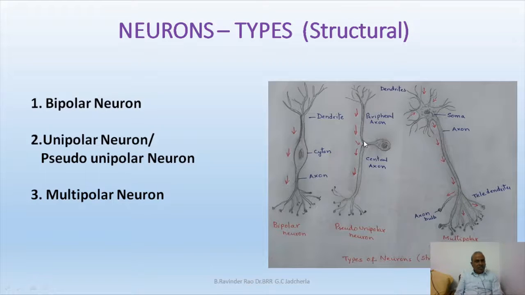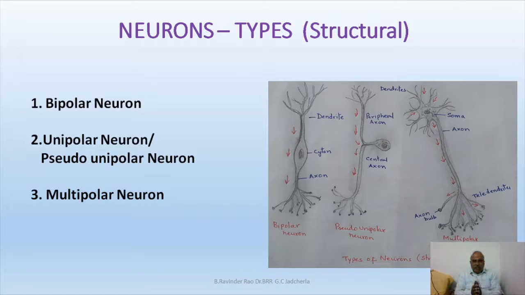This projection is further divided into two parts. One axon is called the peripheral axon, going to the peripheral sense organ, and the other part is going to the central nervous system. It is located in the dorsal root ganglion of our spinal cord. One projection is going towards the sense organ and the other projection is going towards the central nervous system.